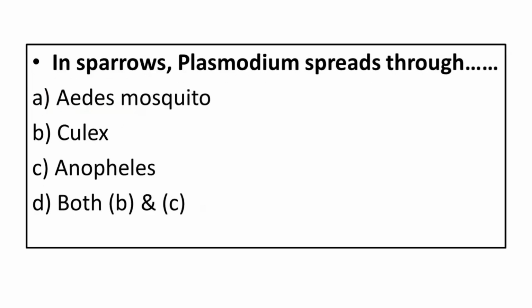In sparrows, Plasmodium spreads through: A. Aedes mosquito. B. Culex. C. Anopheles. D. Both B and C. Correct answer is Culex.